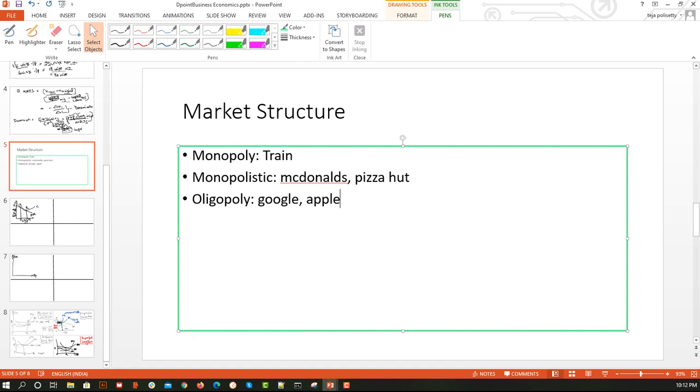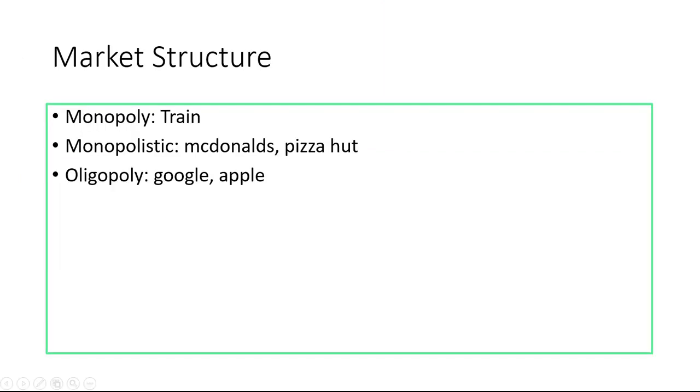Next we have monopolistic. So if you have known what is a perfect competition, it is where we have huge numbers of buyers and sellers. Monopolistic comes under the imperfect competition, but it is very much similar to perfect competition. So what is the difference? That we are going to study.